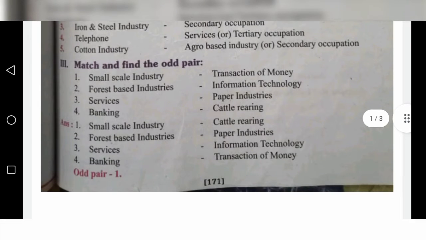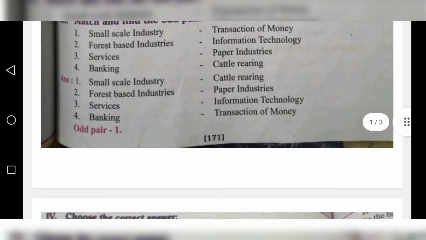Next one, Roman letter 3. Match and find the odd pair. Odd means all the pairs are the same, but one pair is different. That is called the odd pair. Let's see, we have to see the answer section.